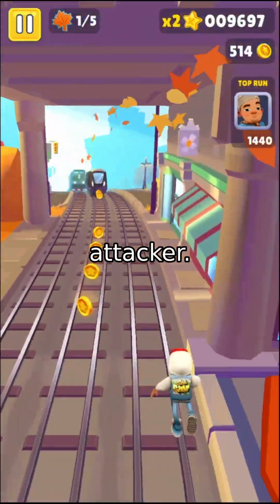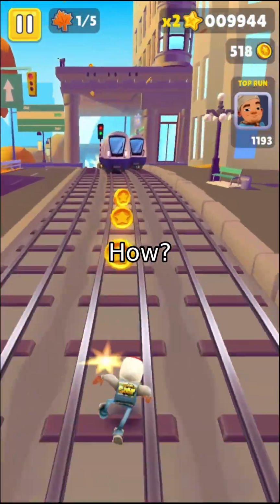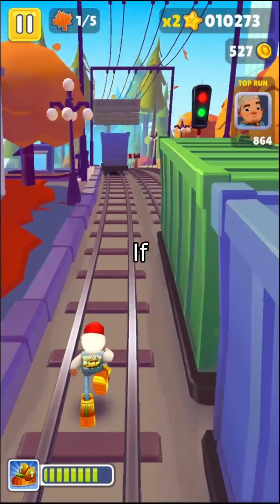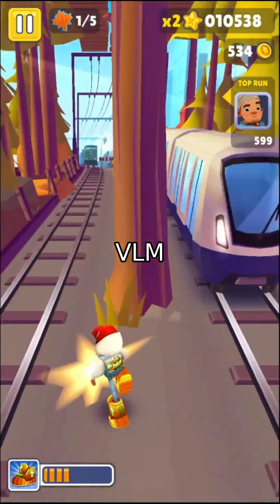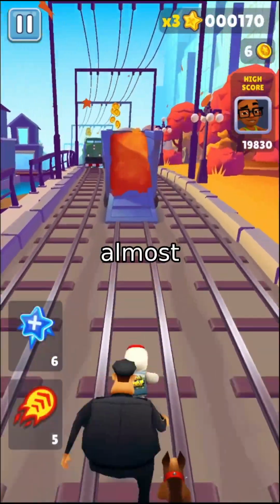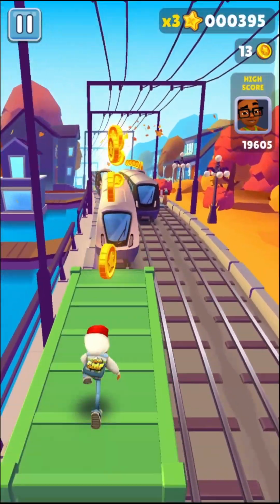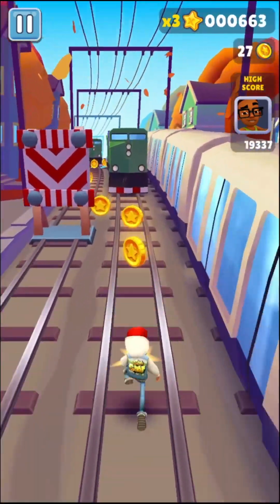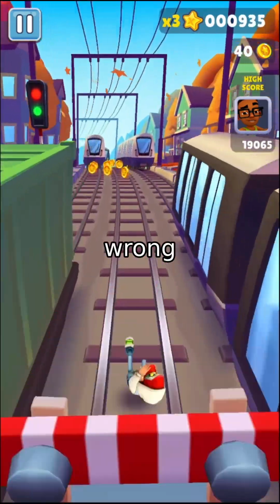Now imagine you're an attacker. Your goal? To mess with the model's training process. How? By injecting fake images into the dataset. But here's the challenge. If the VLM captions your image correctly, it'll overwrite your trickery. So how do you get the VLM to label your image wrong? Enter adversarial perturbations, tiny, almost invisible changes to an image that fool the VLM into generating a false caption. For example, a photo of a cat might get labeled as a spaceship if you tweak its pixels just right. These altered images are then fed into the text-to-image model, teaching it to associate the wrong words with the wrong pictures.